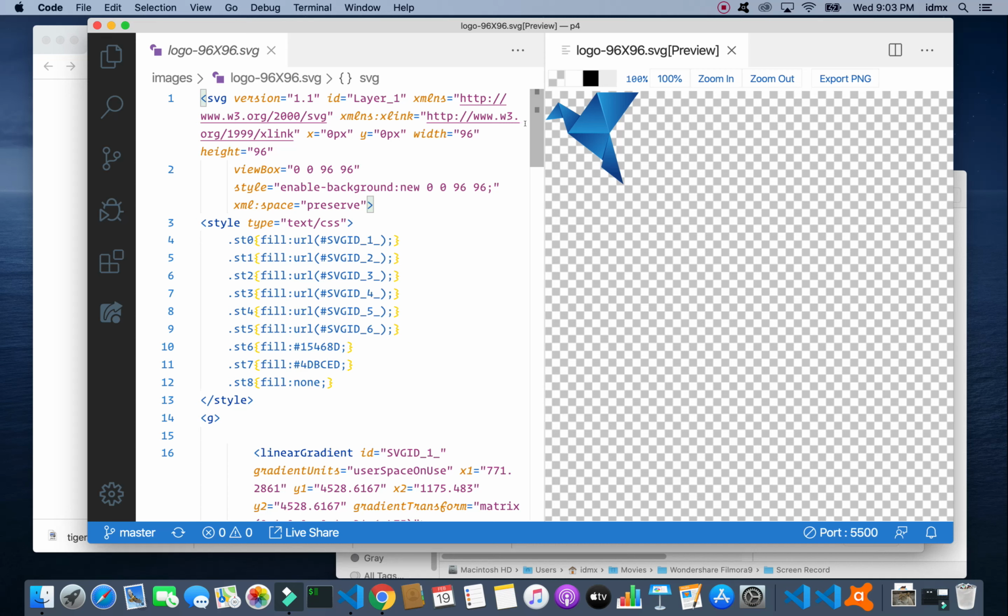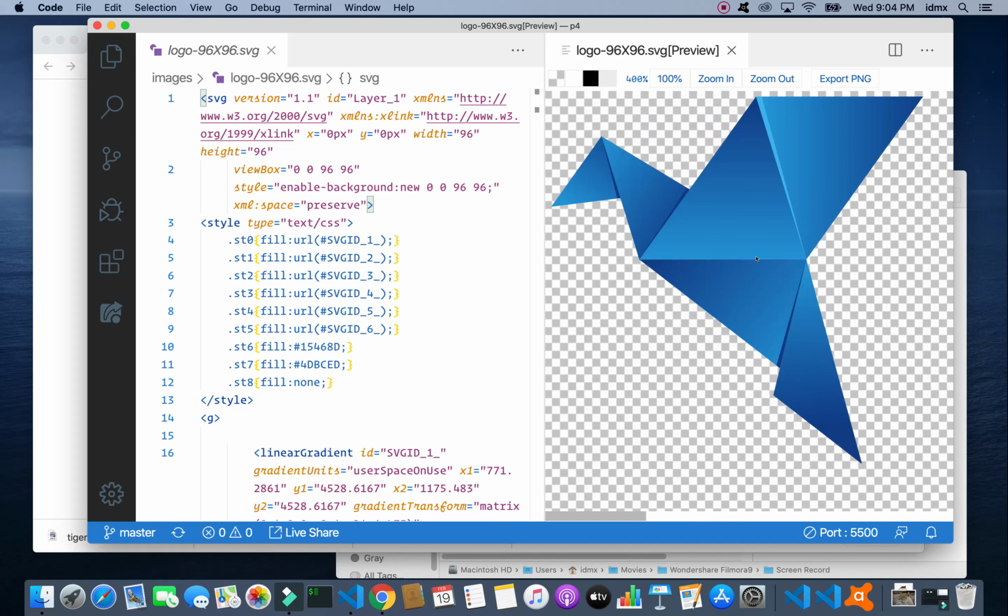And as discussed again in the summary, the Origami Bird, let's zoom in on him, is made up of these polygons with linear gradients inside, going from one color on one edge of the polygon to a different color on the other edge of the polygon.